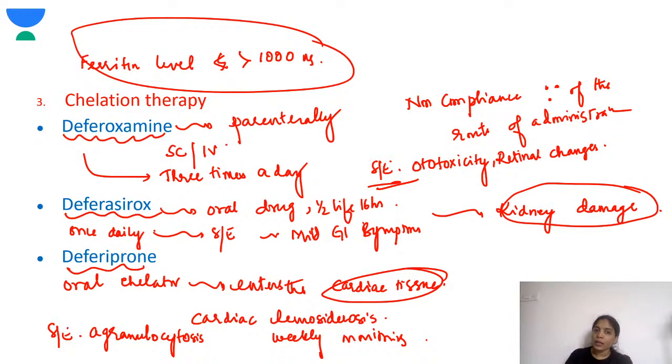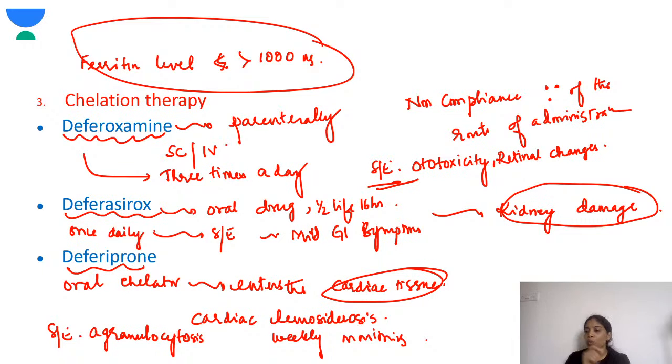Deferasirox is an oral drug and the half-life is 16 hours. It's enough to give once a day. As for the side effects, there are mild GI symptoms, but there could be severe kidney damage in these children. So you have to check for proteinuria in these children regularly.